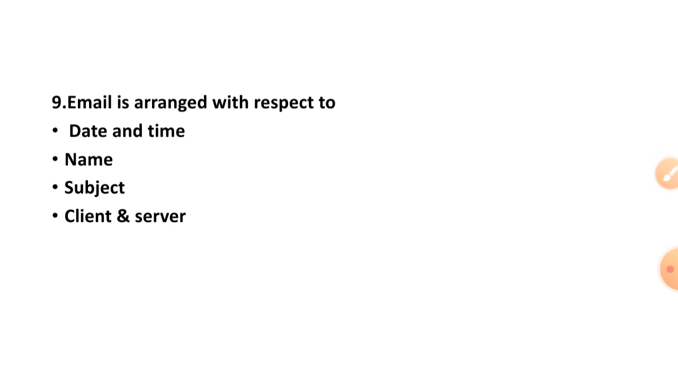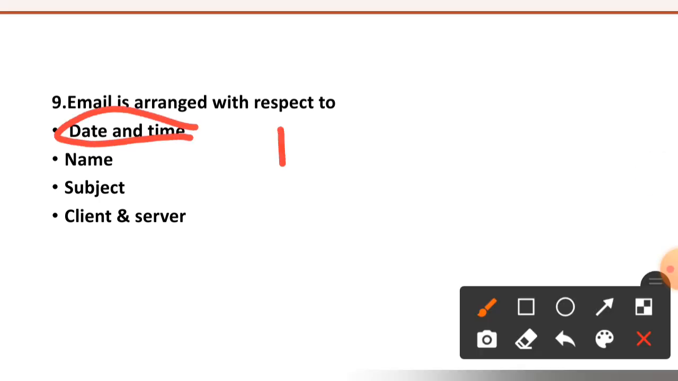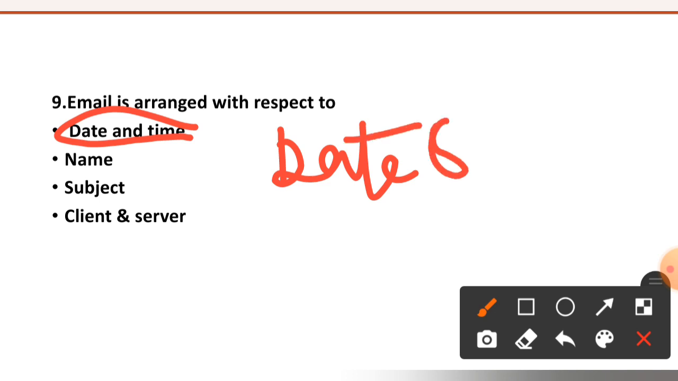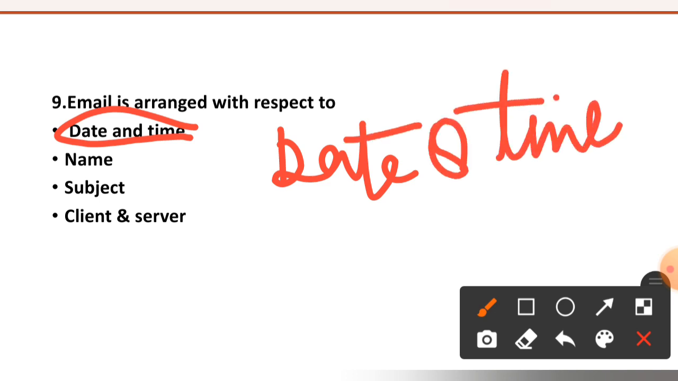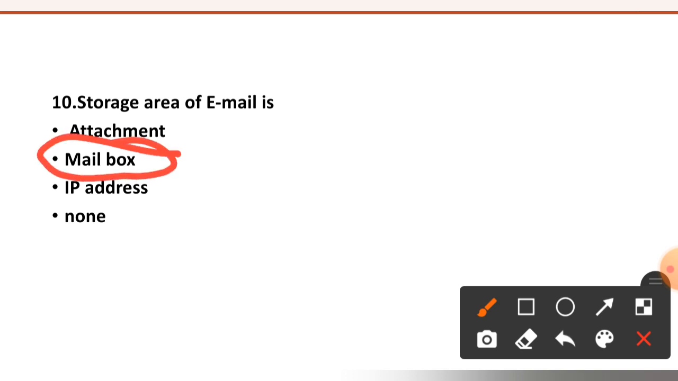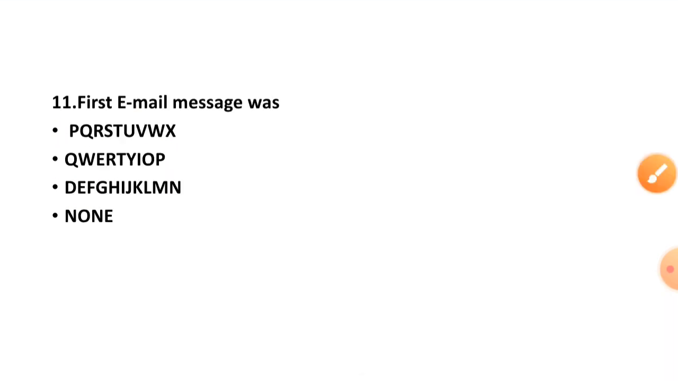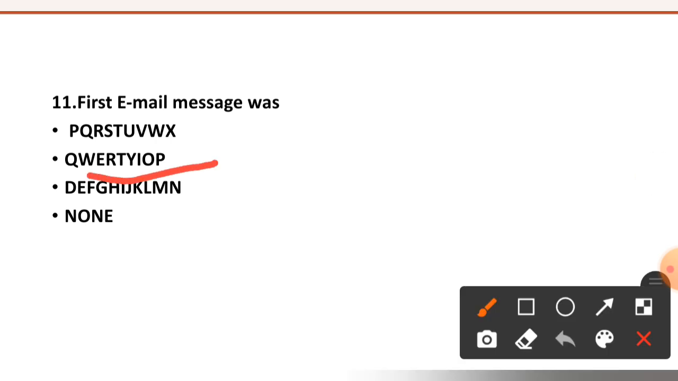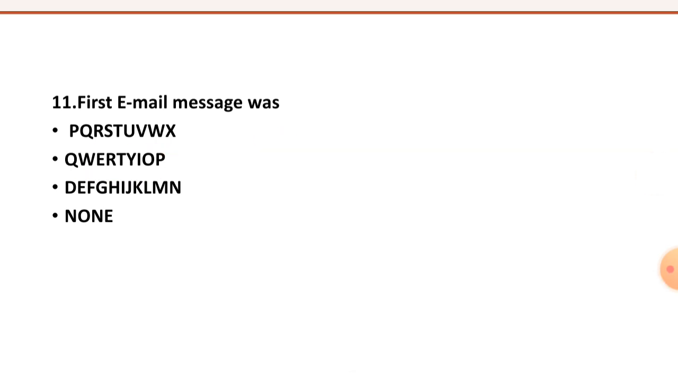Question number 9. Email is arranged with respect to date and time, name, subject or client and server. The right option is option number 1, date and time. See question number 10. Storage area of email is attachment, mailbox, IP address or none. Right option is option number 2, mailbox. 11th question is, first email message was PQRST UVWX. Second option is QWER TYIOP. Third option is DEF GHI JKLMN or none. The right option is option number 2, QWER TYIOP.